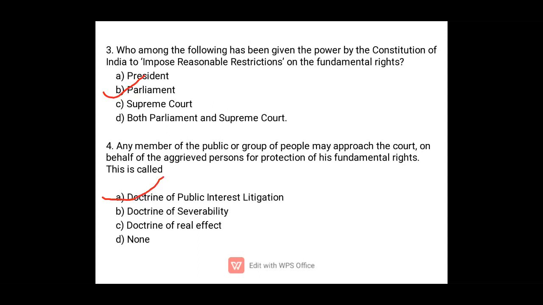So what is locus standi? In case of locus standi, suppose my fundamental rights are violated, only I can approach the court. No other organization, no other person can approach the court on my behalf. But according to the doctrine of public interest litigation, if a particular person's fundamental rights are violated, then another person or organization can also approach the court on their behalf. Okay, so here the answer is A.